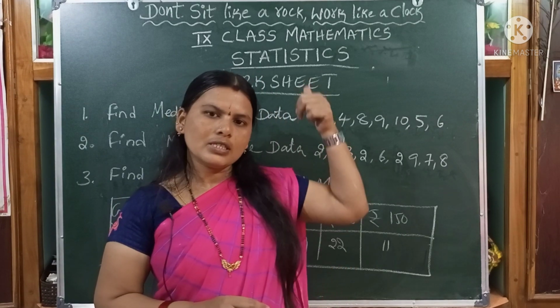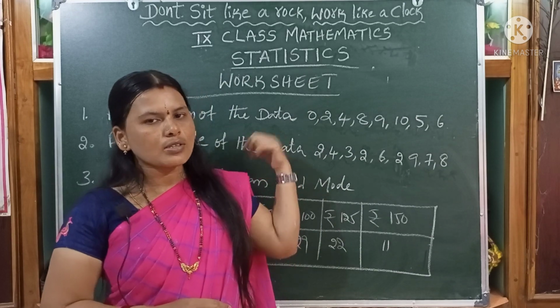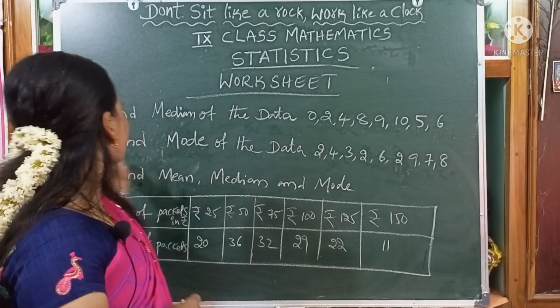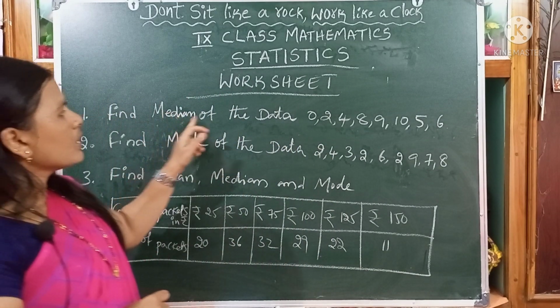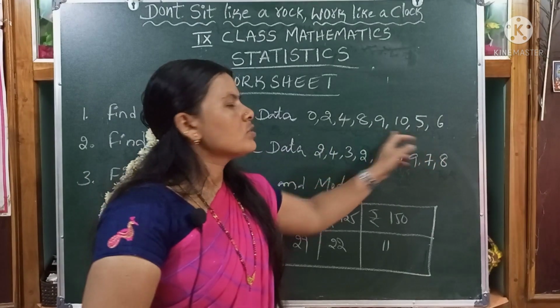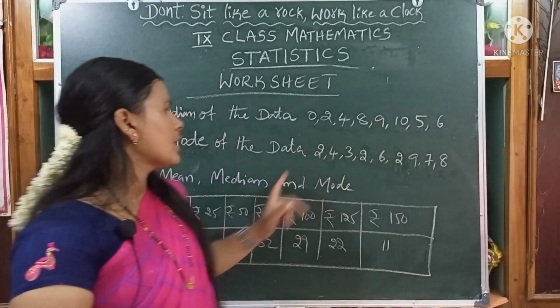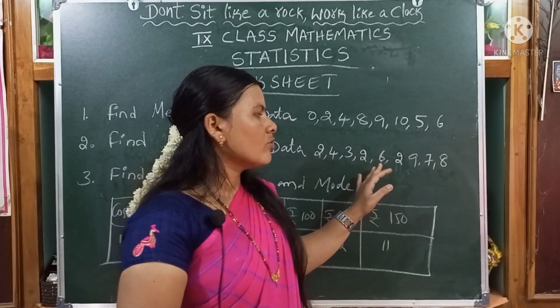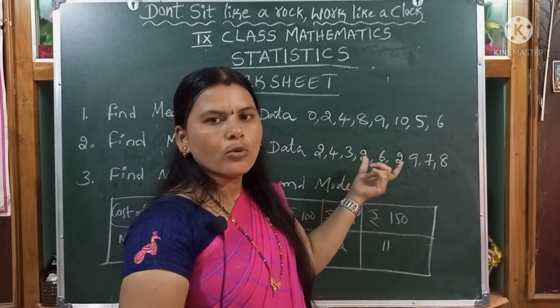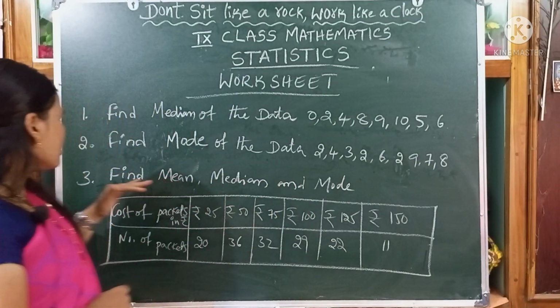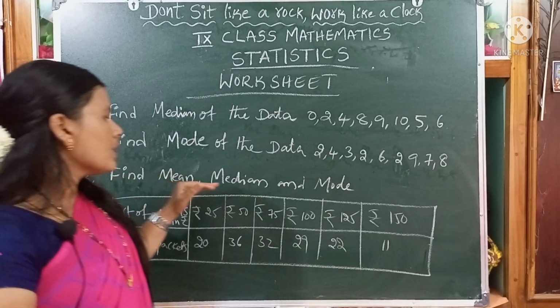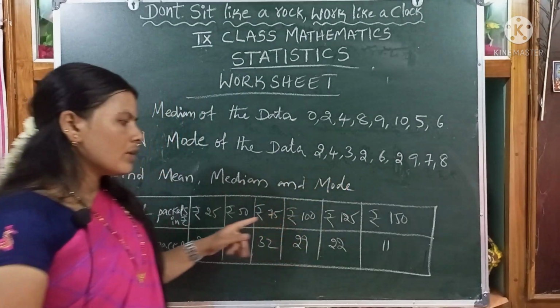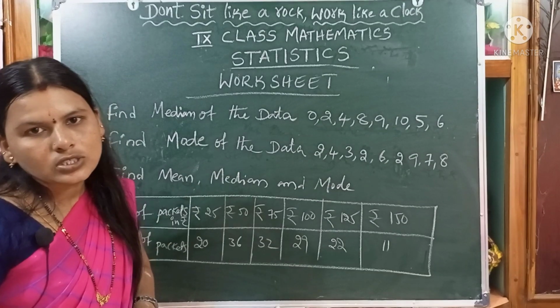Dear children, this is your worksheet. You can solve the problems. First one, find the median of the data. Second one, find the mode of the data. This is your given data, children. You can find the mode in the given data. So this is the third question. Find the mean, median and mode of the given data. Do you understand this, children?